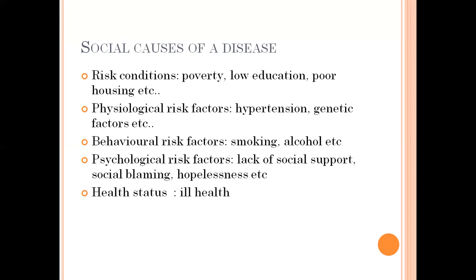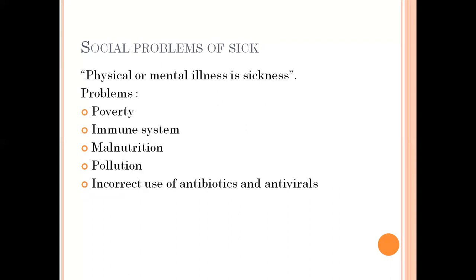And health status. Health status includes ill health; because of ill health also they will get the disease. So these are the social causes of a disease, which include risk conditions, physiological risk factors, behavioral risk factors, psychological risk factors, and health status. Next, social problems of sickness. First of all, what is sickness? The physical or mental illness is called sickness. Problems of sickness include poverty, immune system, malnutrition, pollution, and incorrect use of antibiotics and antivirals may cause this sickness.